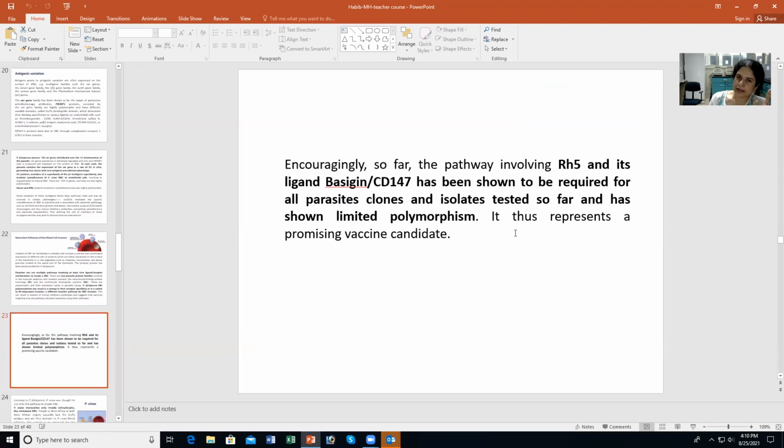Now, one thing that is encouraging is that the pathway that involves RH5 and its ligand Basigin, CD147, on the RBC is required for all parasite clones and isolates tested so far. And it does not have so much polymorphism. So people are now working on this pathway to see if it's so conserved, then perhaps this is what we should use for targeting merozoite RBC invasion.